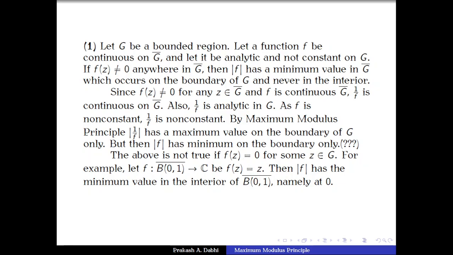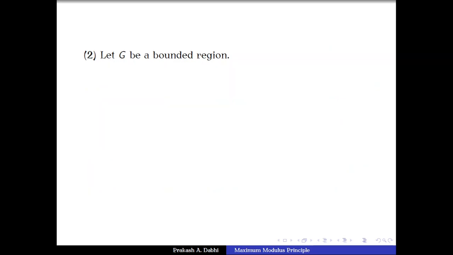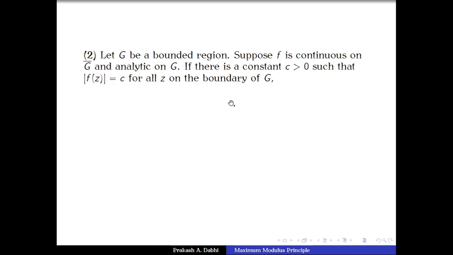Let us go for the third example. Let G be a bounded region. Suppose that f is continuous on the closure of G and analytic on G. If there exists a constant C greater than 0 such that modulus of f of z equal to C for every z on the boundary of G, then we want to show that either f is a constant function or f has a 0 in G.